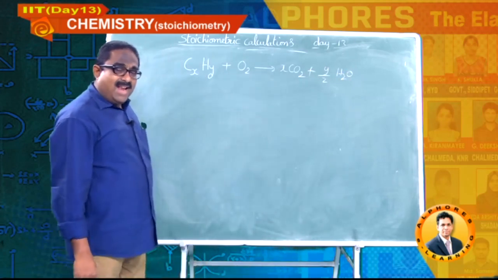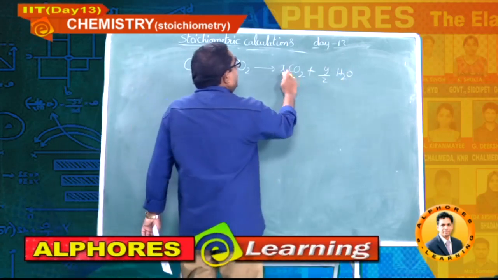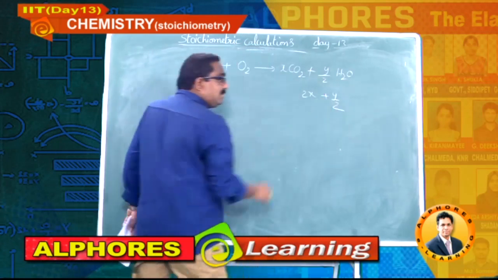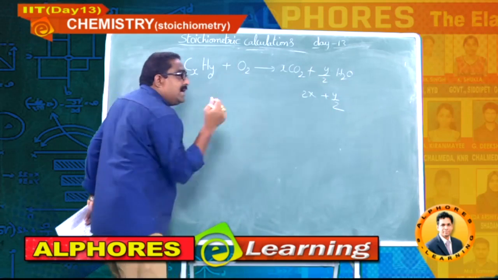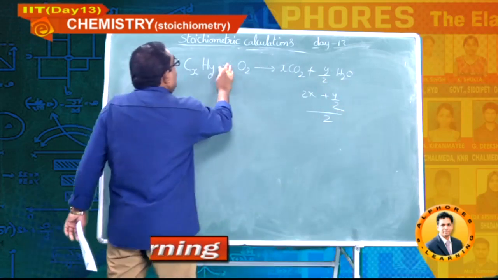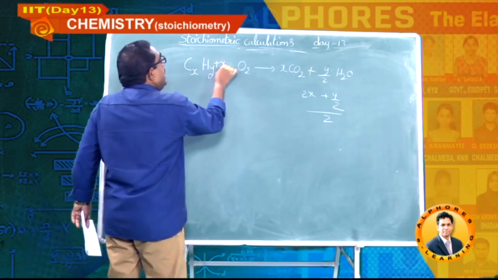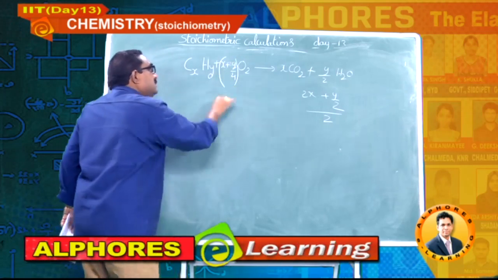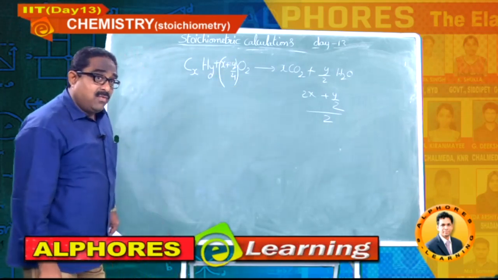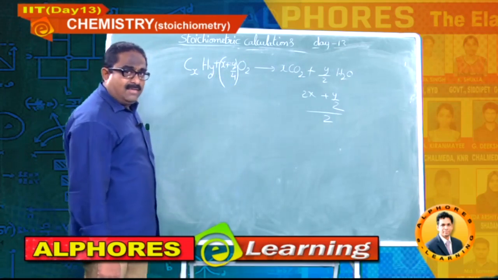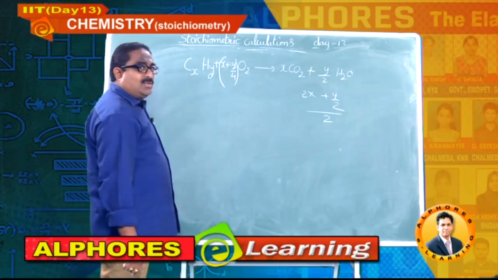Now let us balance the oxygens. Here oxygens are 2X, here oxygens are Y by 2. But each O2 contains 2, so you should divide this with 2. So I can write here X plus Y by 4. Now this is the balanced chemical equation. Please note this down, students.